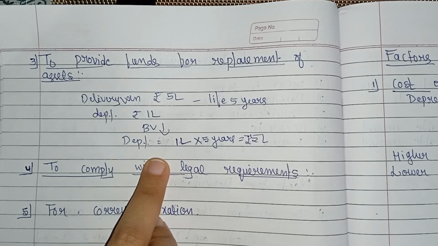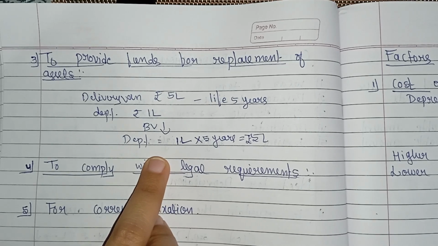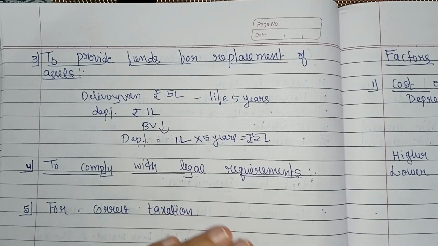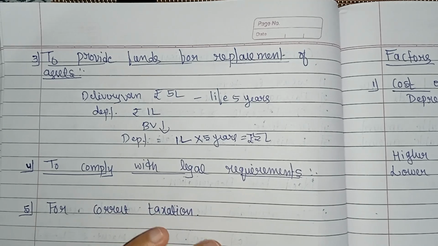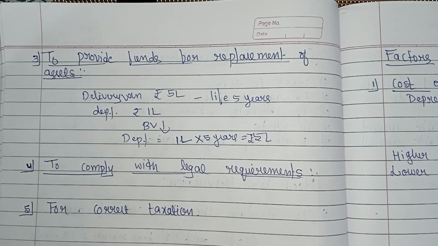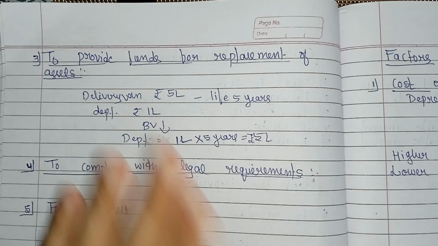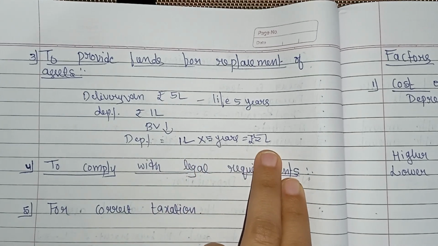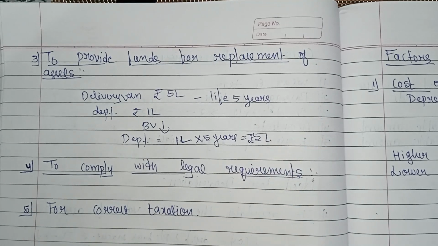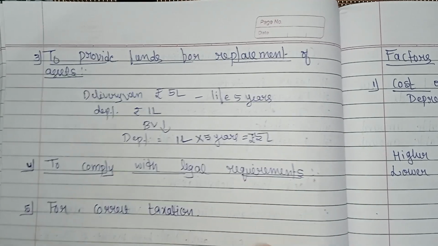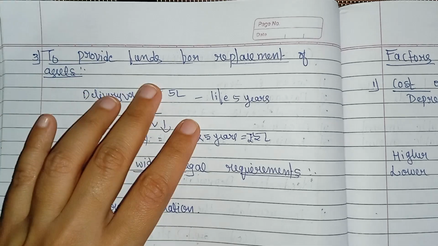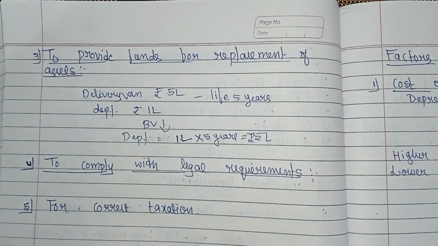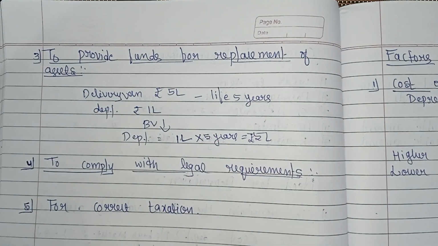Here the accumulated depreciation helps the company set aside money, so they can buy a new van without financial strain, right? So this amount of rupees 5 lakh they set aside, so they can buy a new van without financial strain. So this is to provide funds for replacement of assets. Here also charging depreciation is very important.